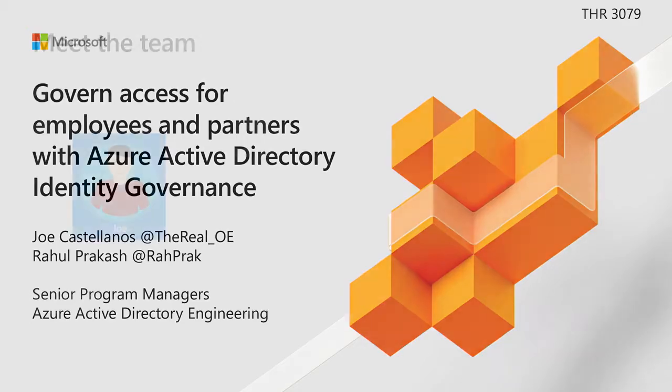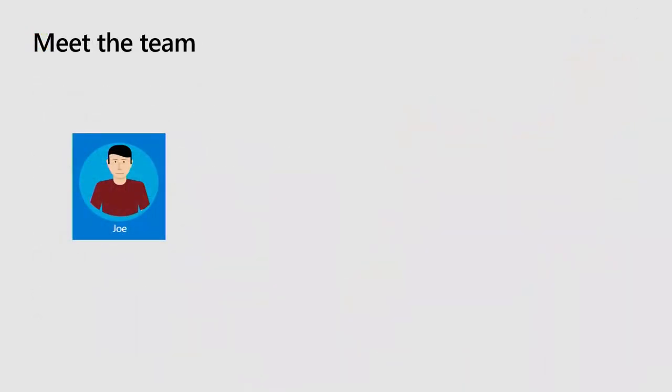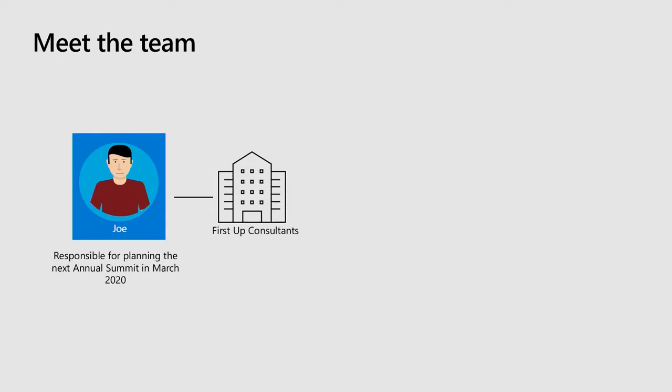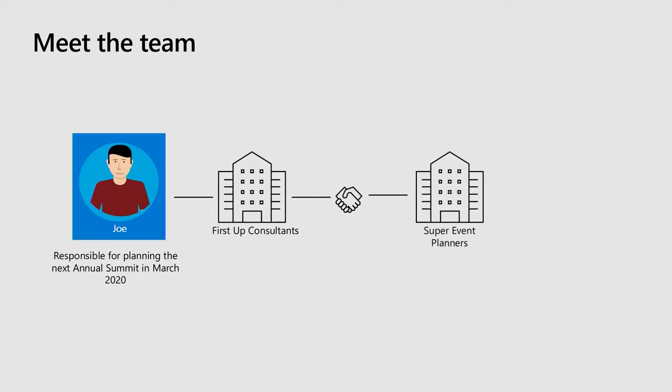All right. So we're going to tell you a story here. I'm Joe. I'm going to be an employee at First Up Consultants. I'm in charge and responsible for planning the next annual summit that takes place in March of 2020. I've hired super event planners to help coordinate and for the logistics of that event.